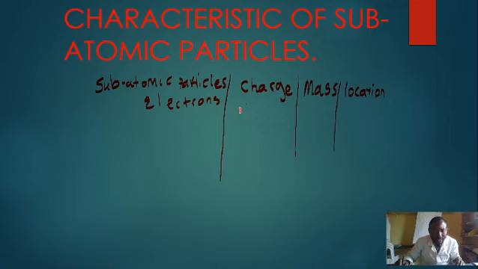The electron has a charge of -1, a mass of 1/1840 atomic mass unit. So it is having a small, negligible mass. That's why when we come to the importance of the electrons, we will observe that the electrons is not going to contribute that much to the mass of the atom. Location: the electrons are located on the electron shells.